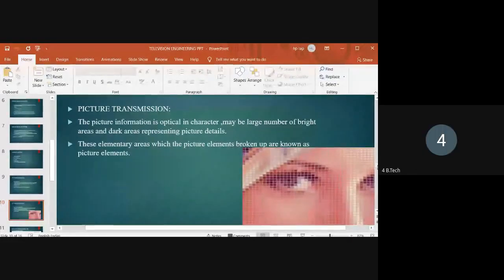So a large number of bright areas and dark areas represent the picture details, and these are broken up into what are known as picture elements or pixels. See here the image.